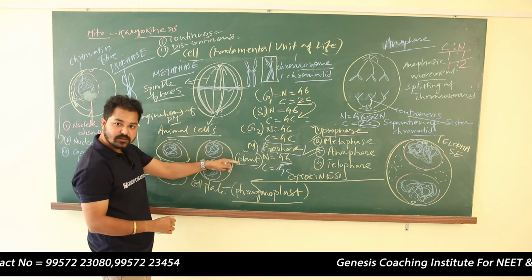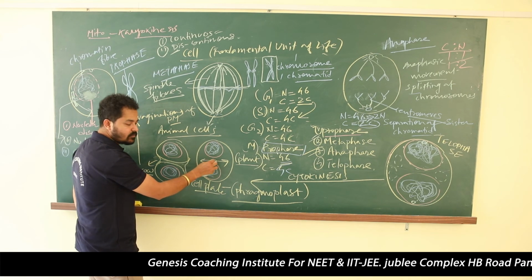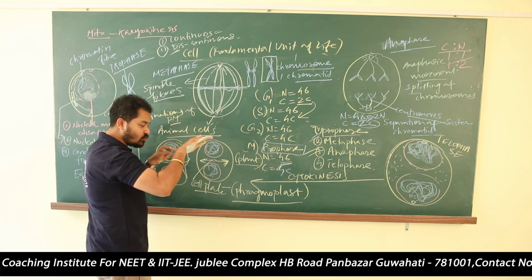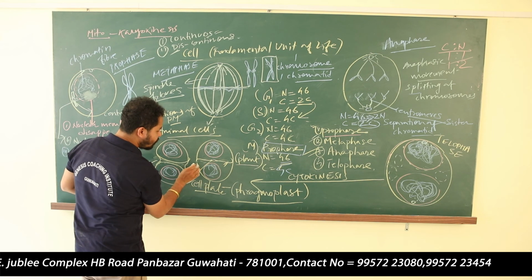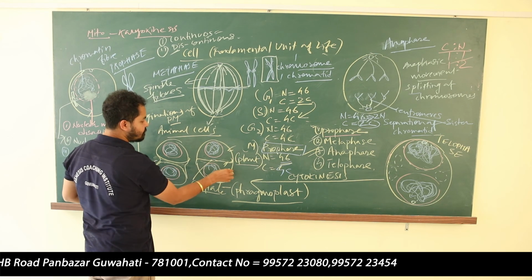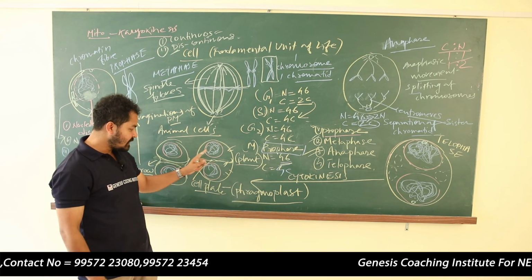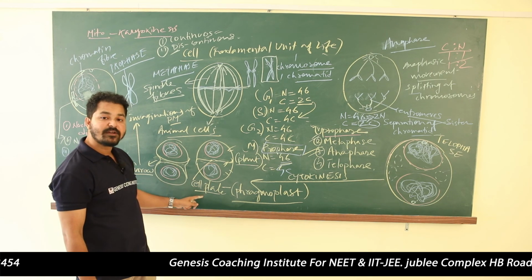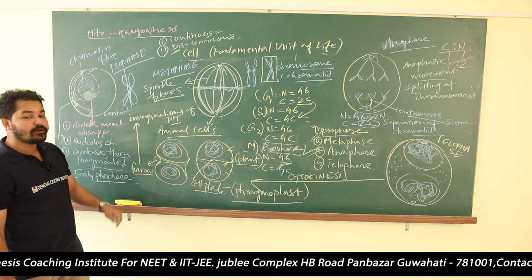But in case of plant cells, not a furrow actually, the cell plate will develop in the center with the help of the phragmoplast, and it will move towards the periphery, towards the boundary. And when it reaches the boundary, from one cell, two cells are produced. Division of the cytoplasm has taken place. In case of plant cell, division of the cytoplasm takes place by forming a cell plate. In case of animal cell, it takes place with the development of a furrow.